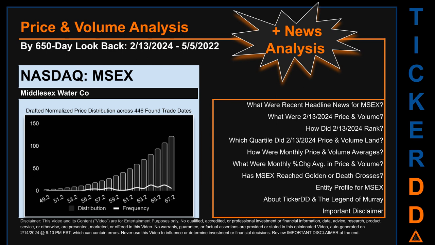The chart shown on this page is our initial attempt at studying the price for MSEX after dynamically normalizing price distribution across those discovered trade dates. The bar chart is the generated distribution and the overlaid line graph, if it is generated, is the frequency of the prices on the x-axis. We will enhance this look-through as our AI model progresses in the next iteration. Remember that this is just a drafted, in progress, observational model to best fit abstracted third-party data into various opinionated views. Before we jump into price and volume analysis, let's look at recent headlines for MSEX.